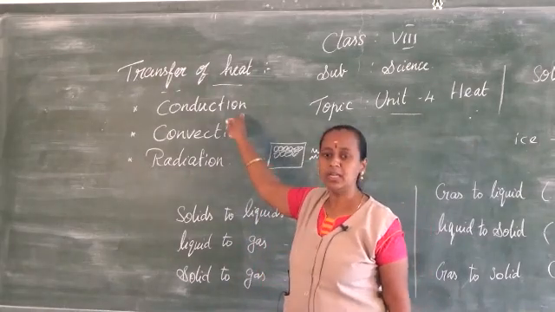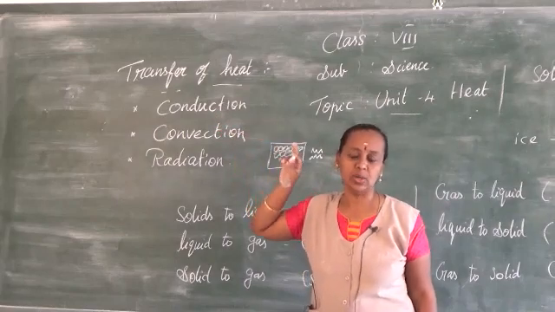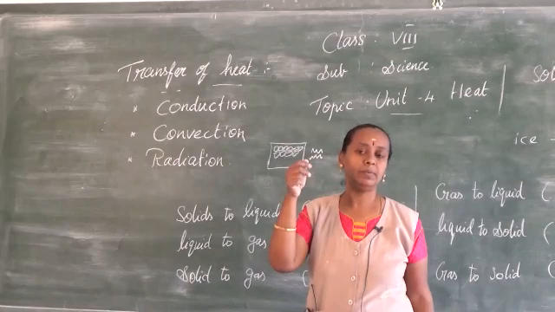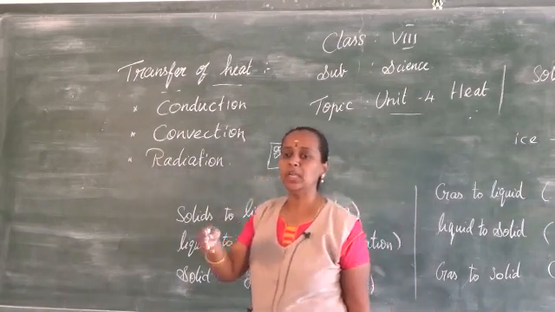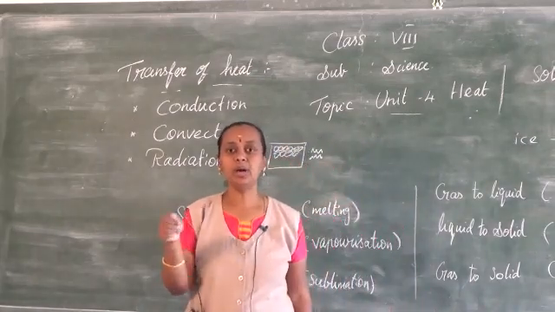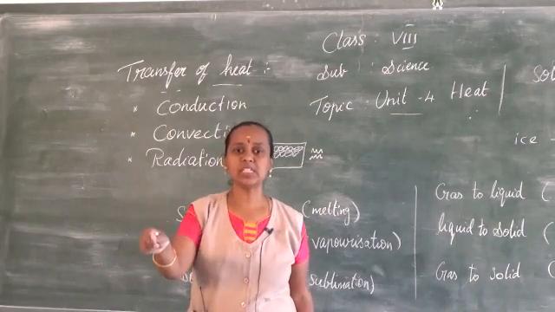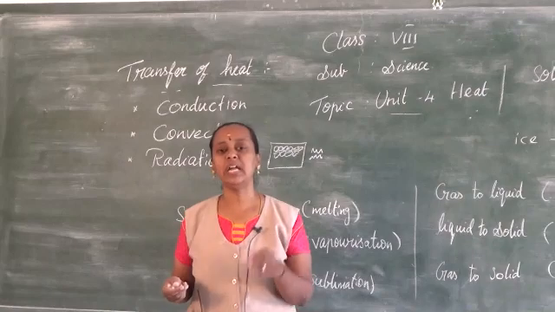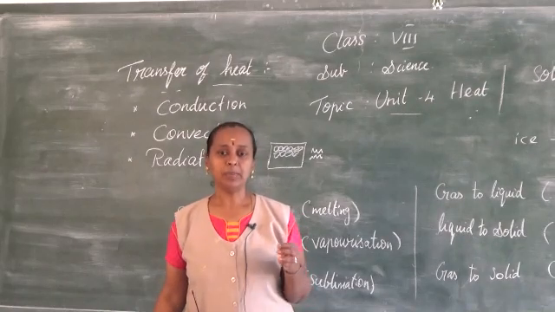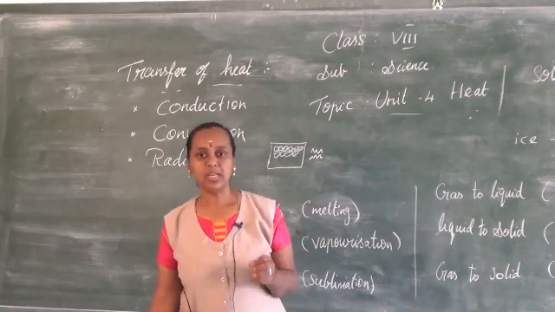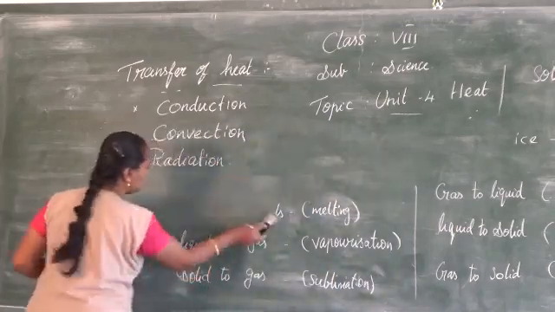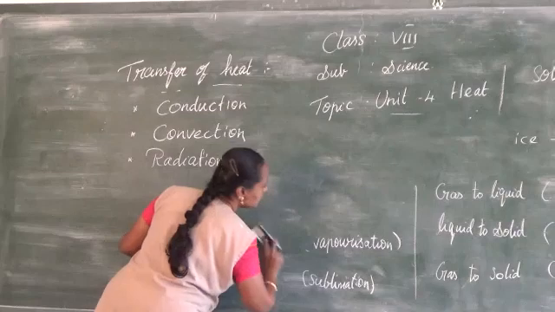So conduction can happen only in solids. That's why when you cook, if you touch a spoon or anything you kept near the hot substance, it becomes very hot because of the conduction of heat, because of this heat transfer. So I repeat again, and I will write this definition also. You make a note of that. What is conduction?